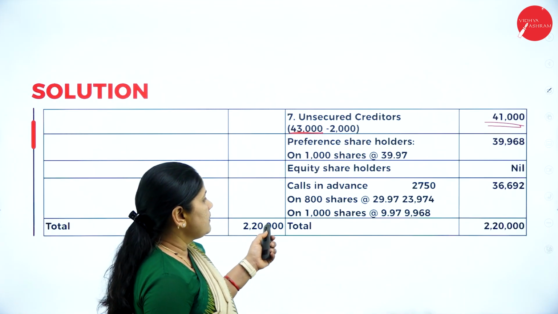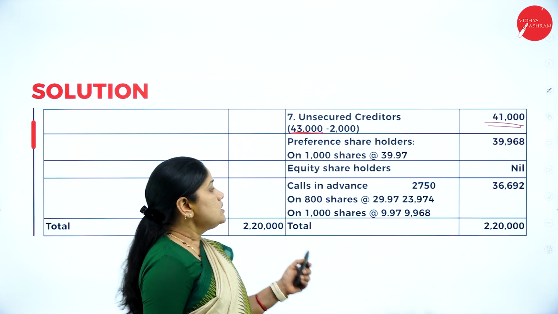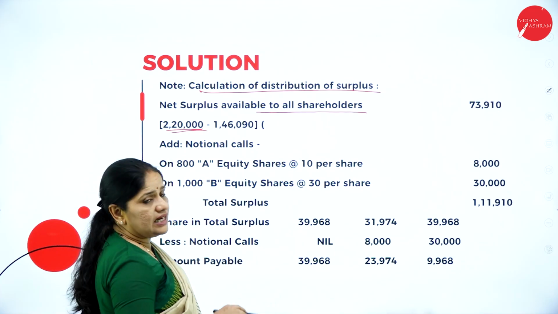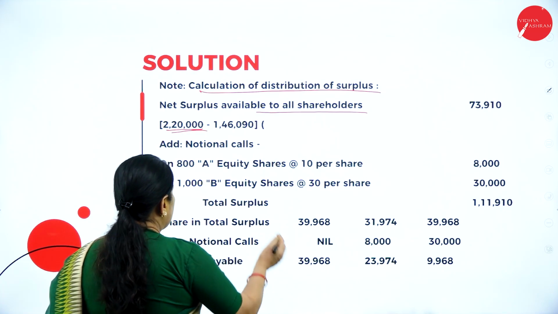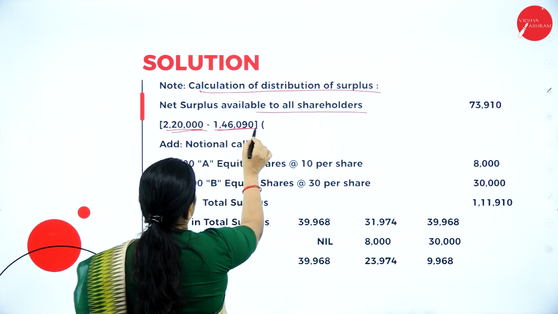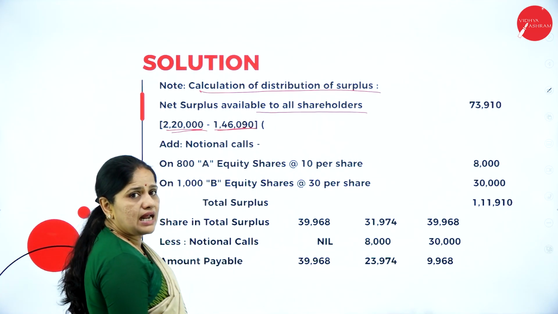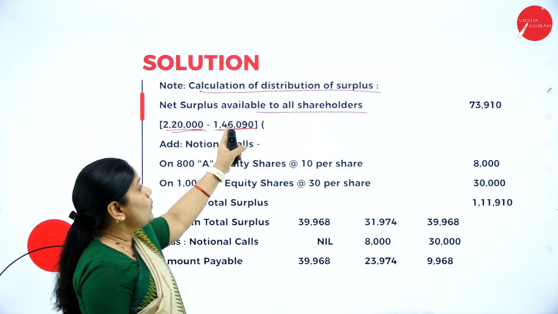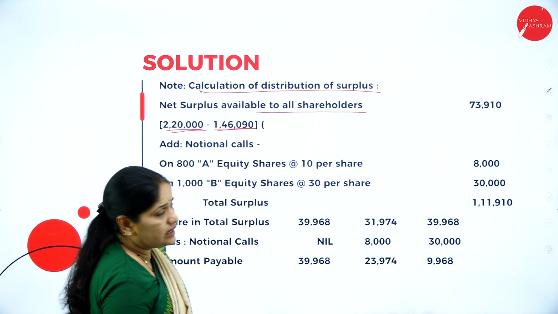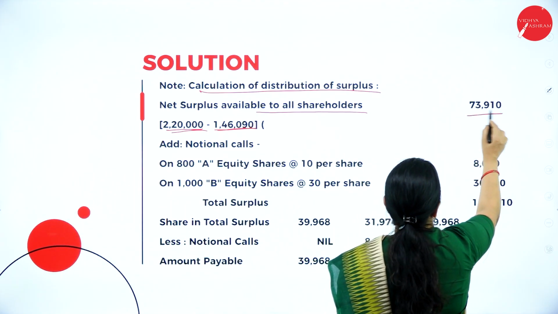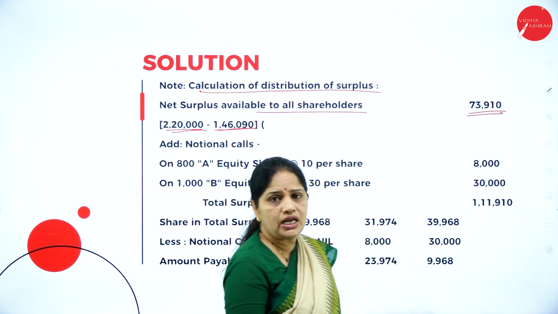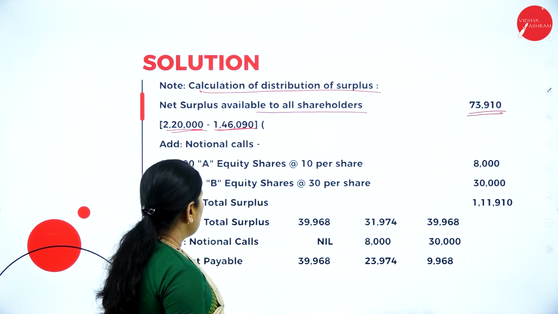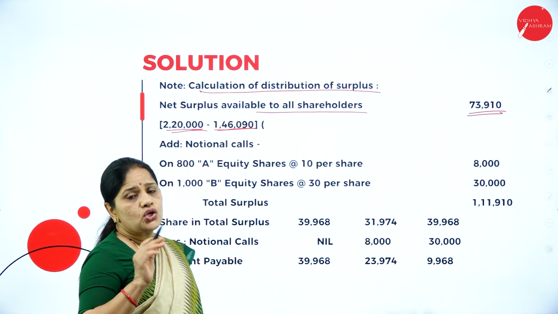So 2,750 is the calls in advance. Whatever calls in advance I have received, that also I will take as a payment first. So when I add all that, I get 1,46,090. From the asset realized, I deduct 1,46,090. So the surplus amount which is available for distribution among shareholders is 73,910.